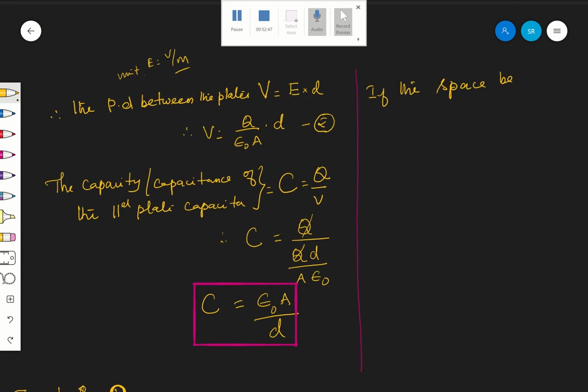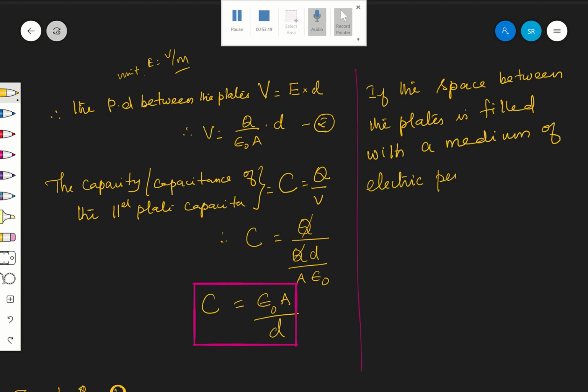So far we have seen only air inside between the plates. Now if the space between the plates is filled with a medium of permittivity,